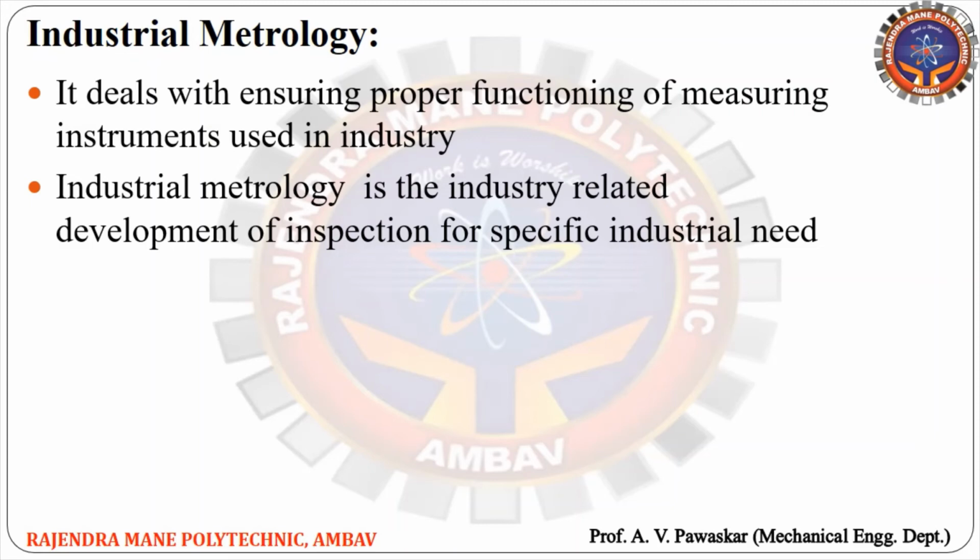So the proper functioning of measuring instruments which are used in industry, or the development of inspection for industrial need. As per the industrial aspect, the metrology used is industrial metrology. Industrial metrology deals with the proper functioning of measuring instruments used in industry, and the industry-related development of inspection for specific industrial need. Okay, so up to now we have discussed the three types of metrology.